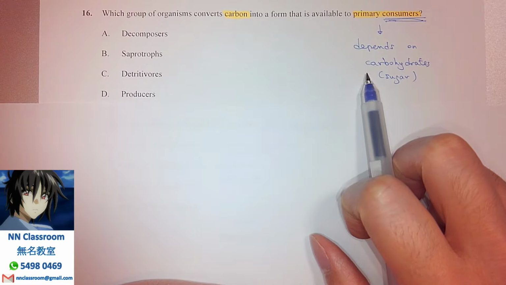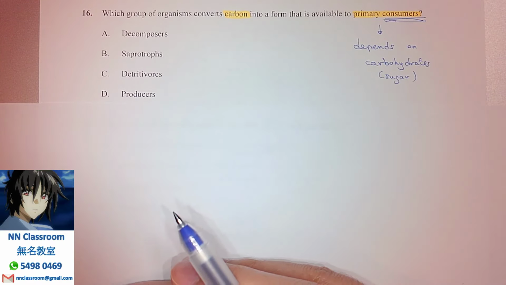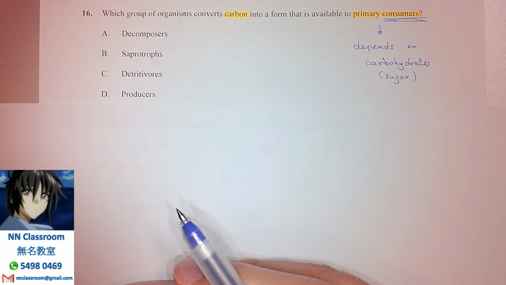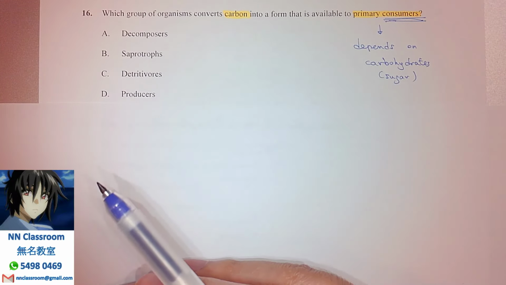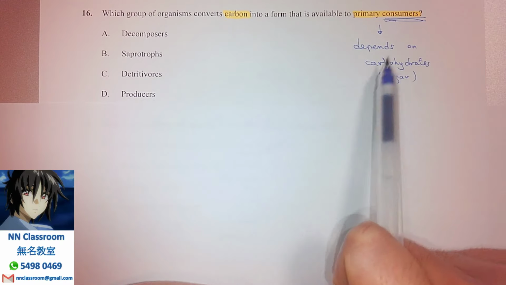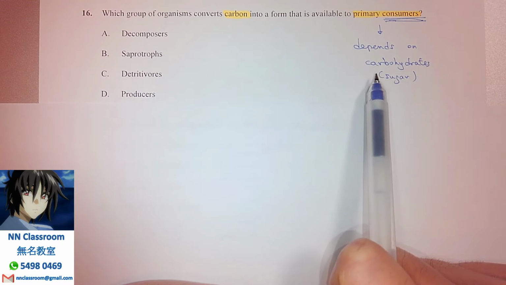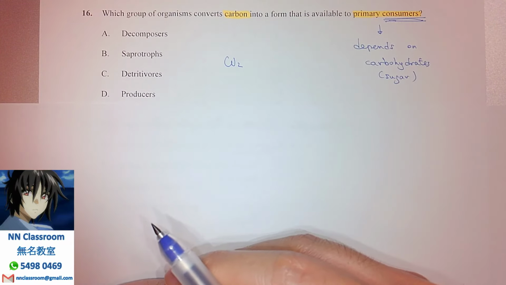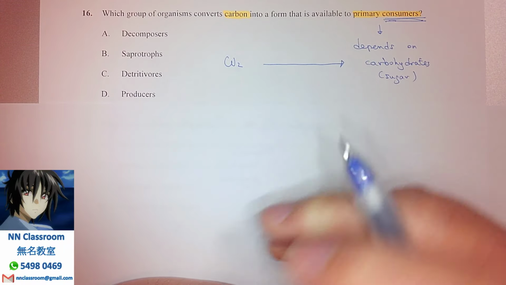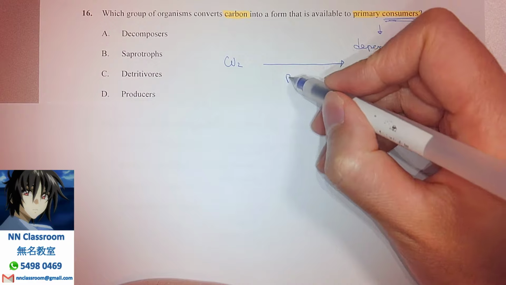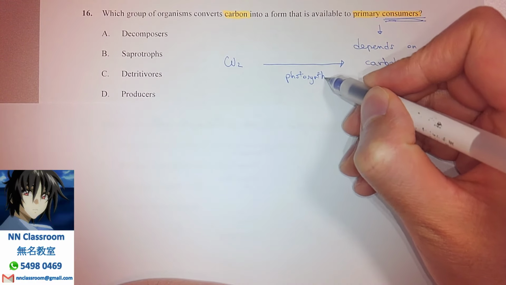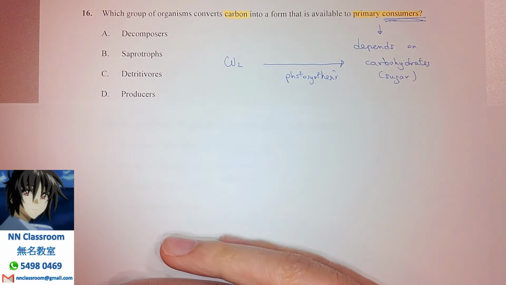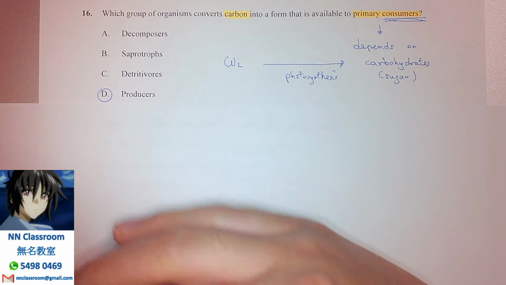So now the question changes in this way: who can convert the carbon into carbohydrates? Basically, we learned the process called photosynthesis, right? It converts the carbon in the atmosphere in the form of CO2 into a useful form for consumers, carbohydrates. So that is the process of photosynthesis, from the carbon source of CO2 into a form available to consumers. And the organisms that can undergo photosynthesis are what we call producers, right?